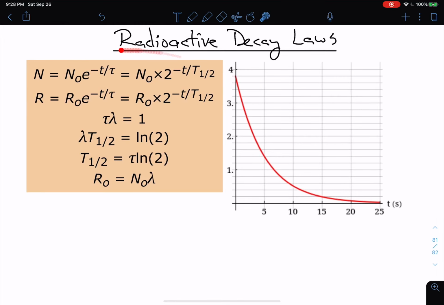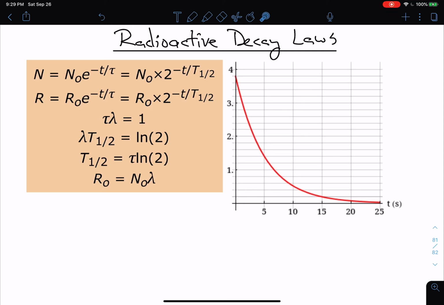These are the radioactive decay laws. And the first thing that I want to tell you is that they are obviously not true. Why do I say obviously? Well, these are continuous functions. We're talking about exponential decay. It's a continuous function, and that means it works not just for integer values, but also decimal values. It's going to give us integer values, decimal values, rational numbers, irrational numbers. It's going to work for all of them.